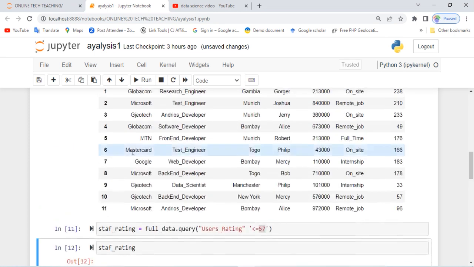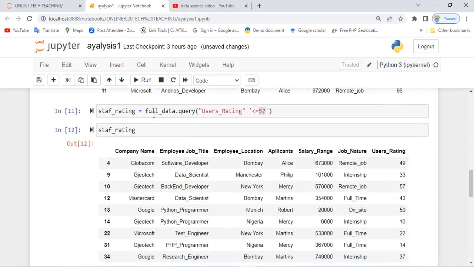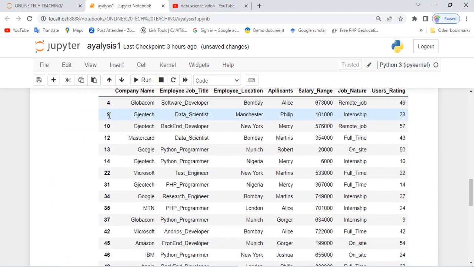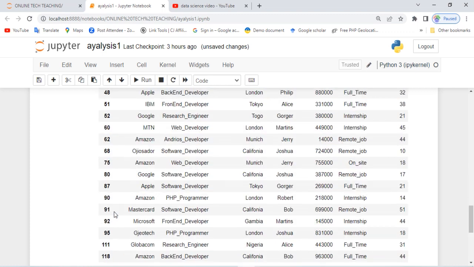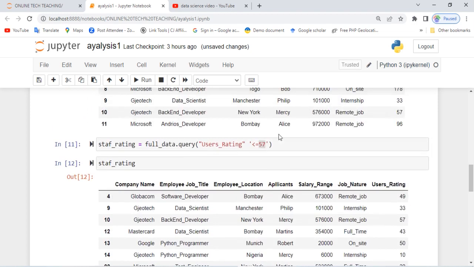Don't forget, in our looping technique, we said you should display 150 what? Range. Now, if you count what we have here, it starts from 49 down to 146. Those are people within this range of what?